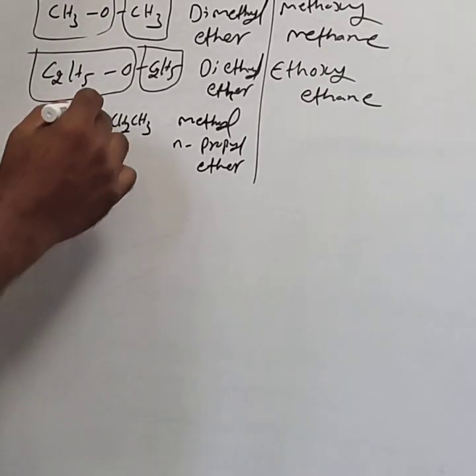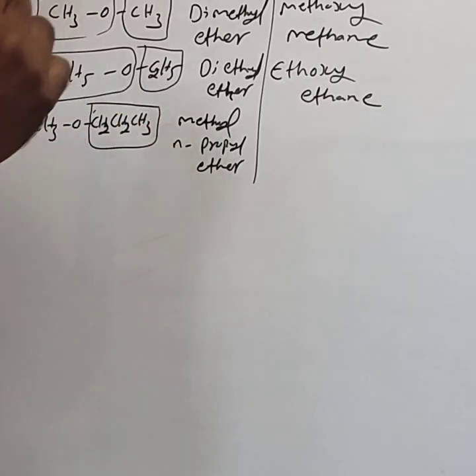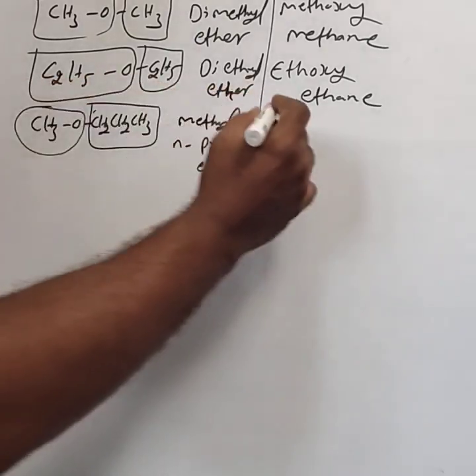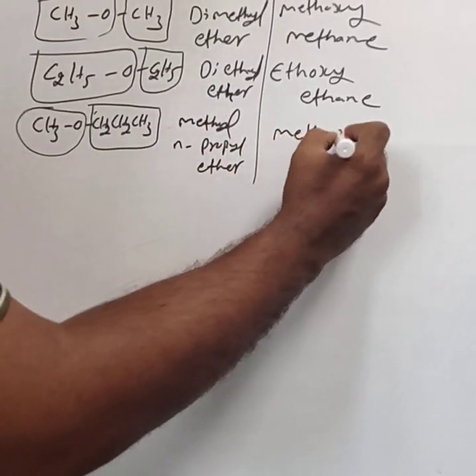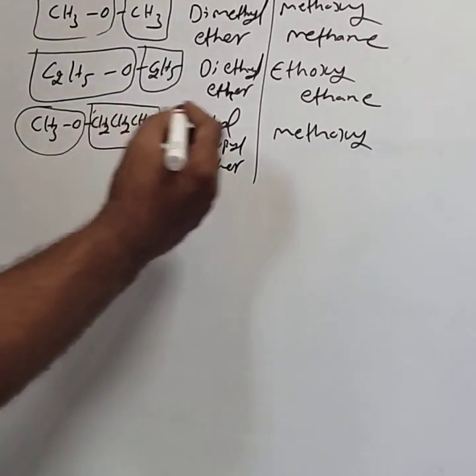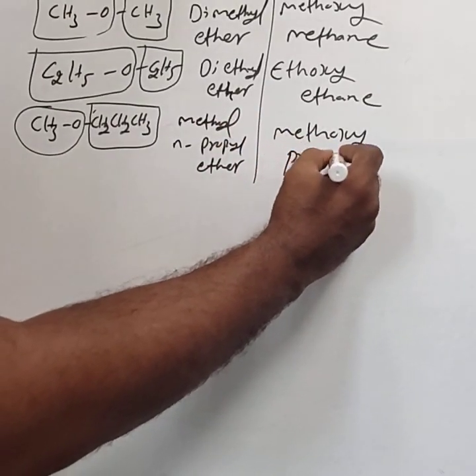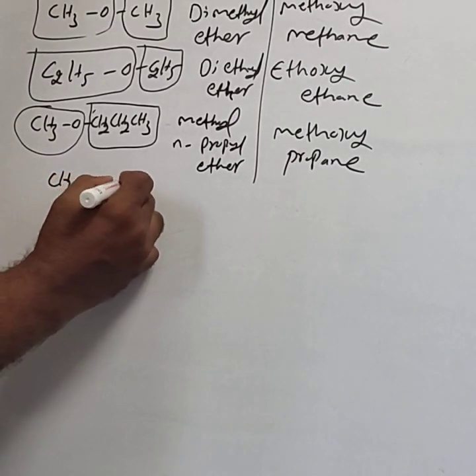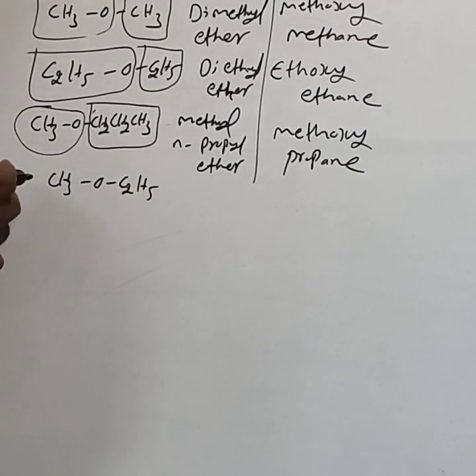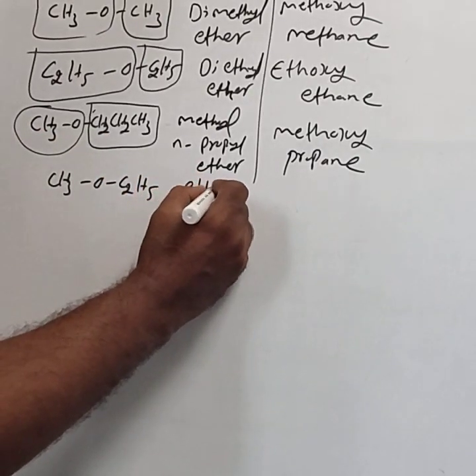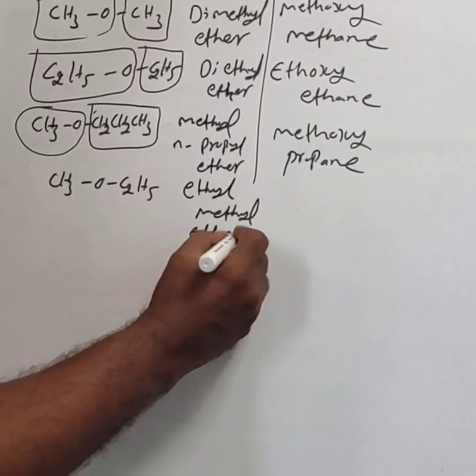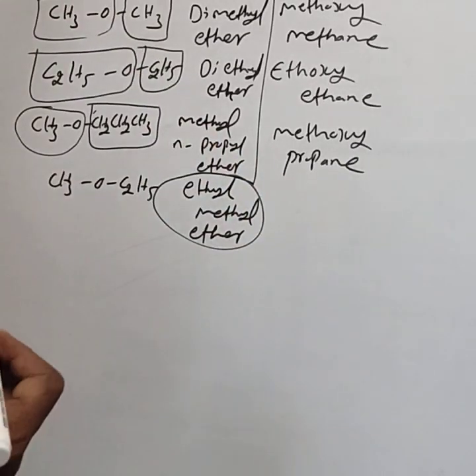IUPAC name: this is the larger alkyl, hence it is the root word. This is smaller, taken as the alkoxy. The alkoxy name is methoxy. The alkane name is propane. Methoxypropane. Similarly, CH3OC2H5. One is methyl, another is ethyl. Arrange them in alphabetical order. You get ethyl methyl ether.